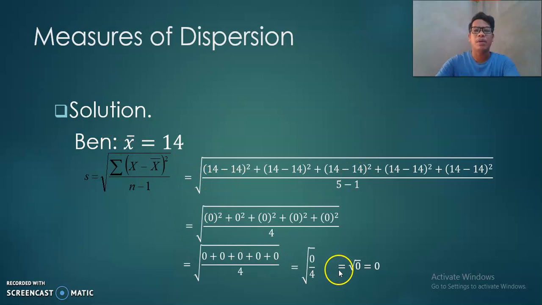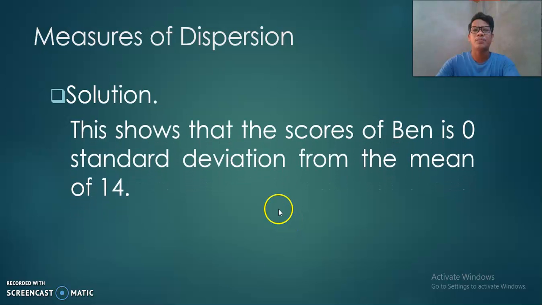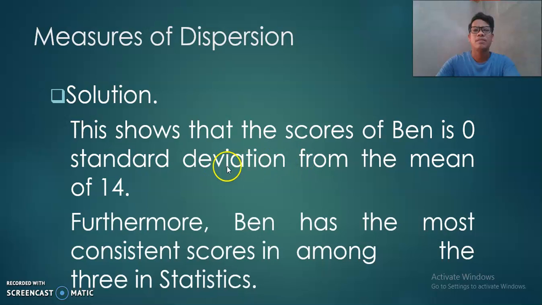Okay, for Ben, since all scores are the same, then his standard deviation is 0. So in other words, if the values in the distribution are the same, then its standard deviation and variance is 0. So this shows that the scores of Ben are 0 standard deviation from the mean.